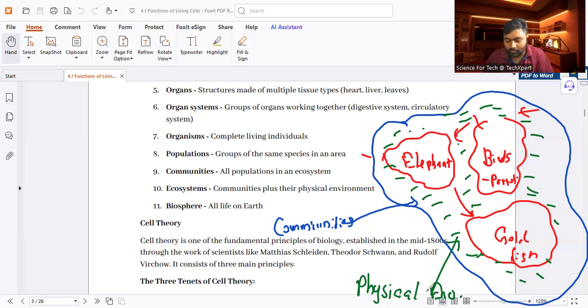Actually, I don't think there will be any kind of question from this hierarchy except cells and tissues, but to understand some of the terms and content in this biology part, you should have this knowledge, okay?